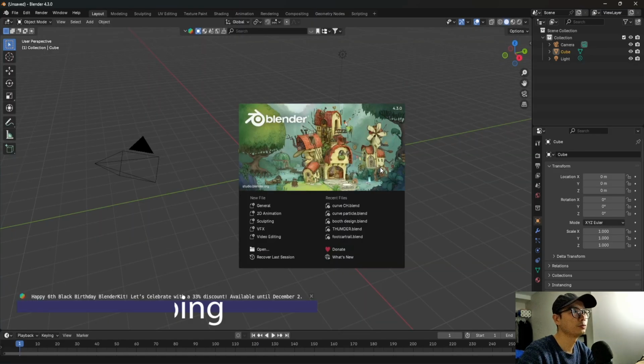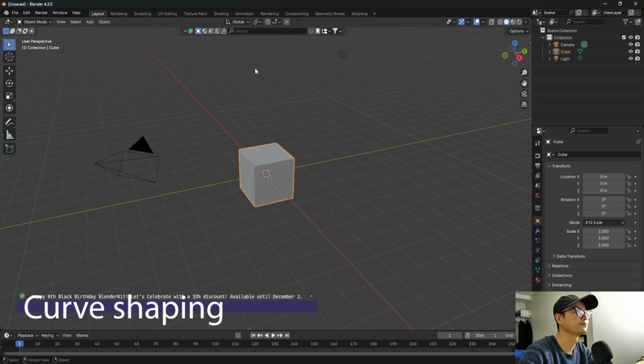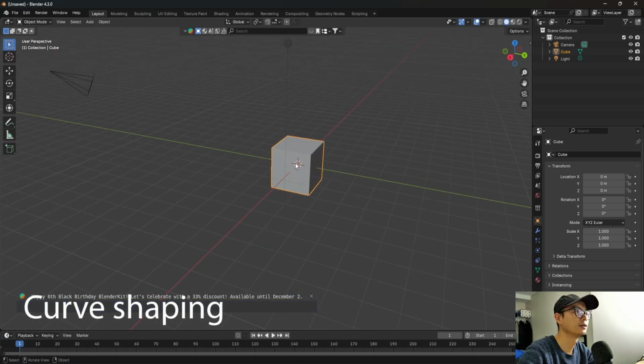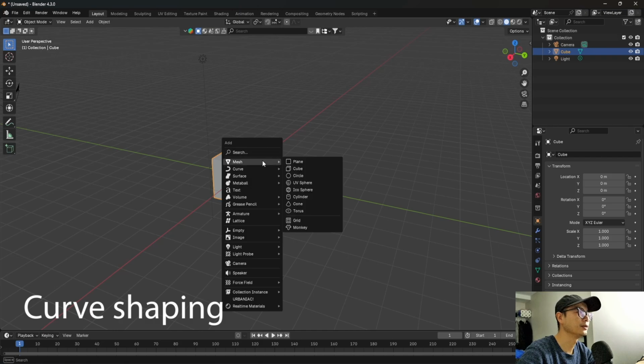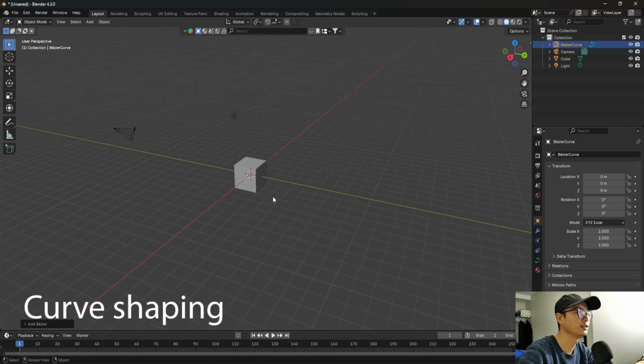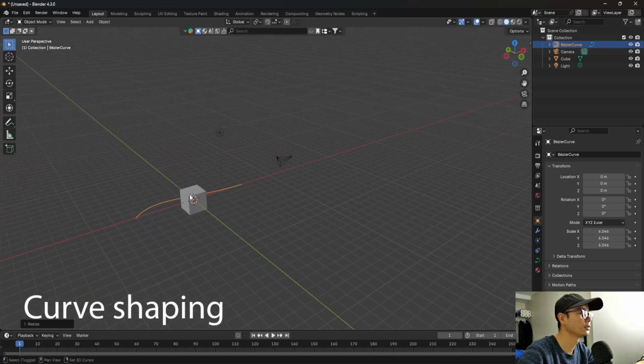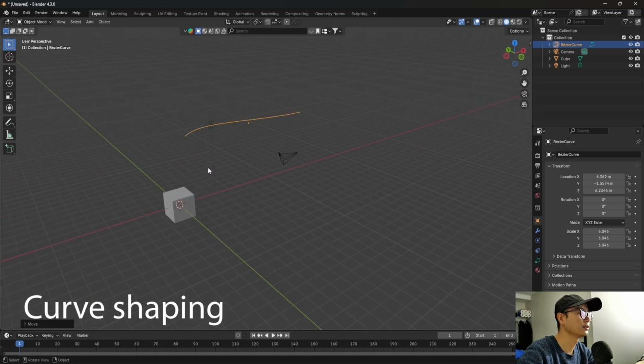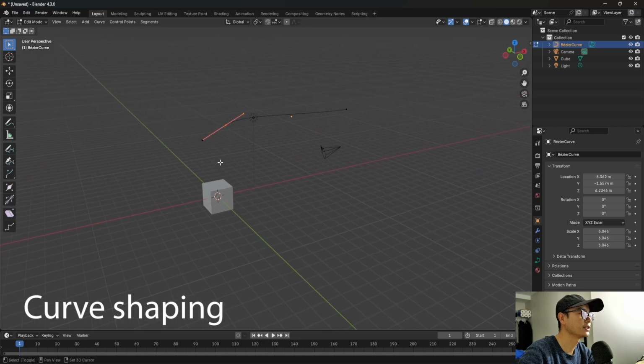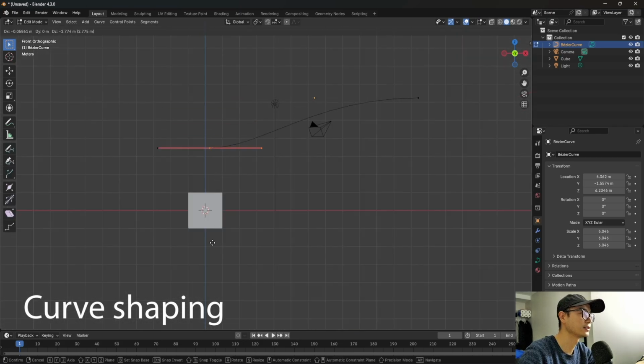So let's go to Blender 4.3. Here, this cube we need for geometry nodes, and here I will need a curve. So scale it, make it bigger, and drag it here. We need to follow this curve, so we need to edit it.